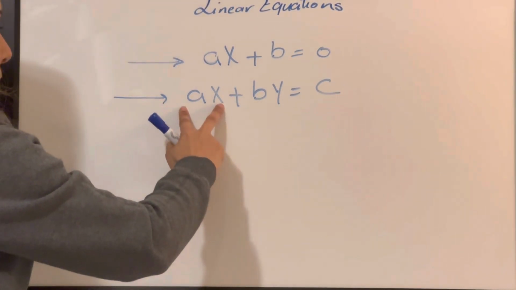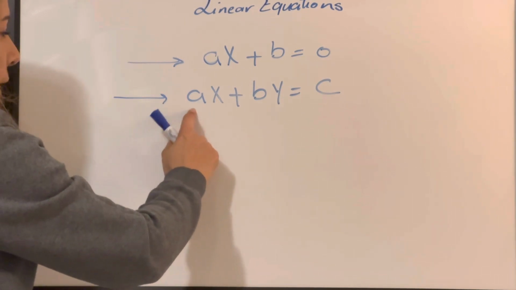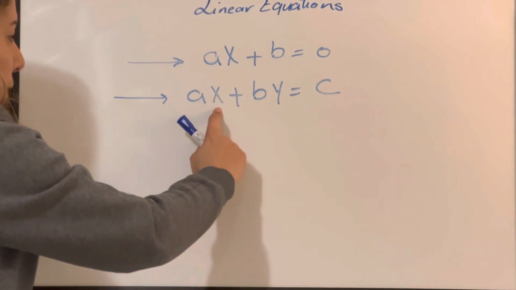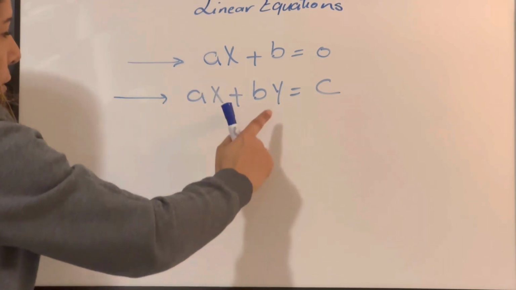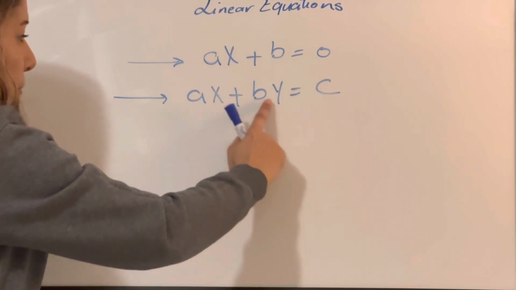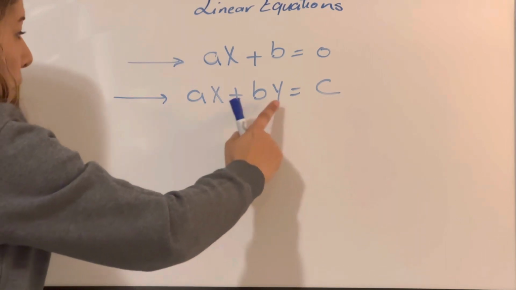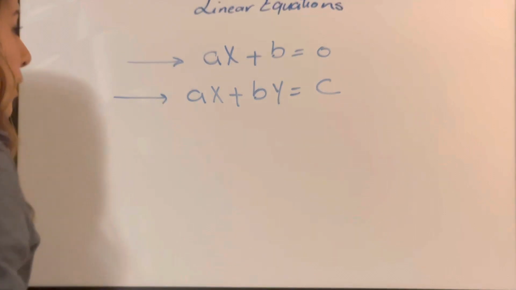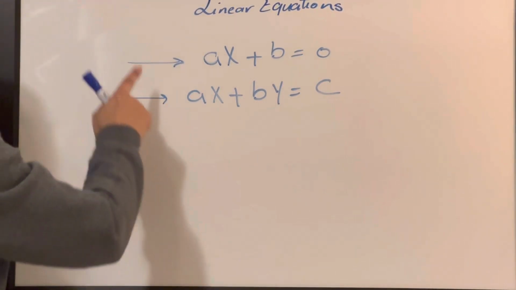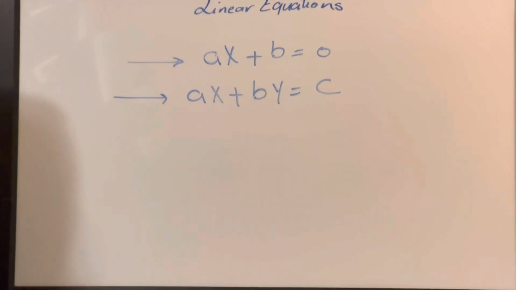So the first term has a constant, a is a constant, and x is a variable but to the first power, so it's okay. Second term, b is a constant, it's a number, and y is a variable to the first power, it's okay. C is a number, so it's a constant. So both of these are forms of a linear equation.